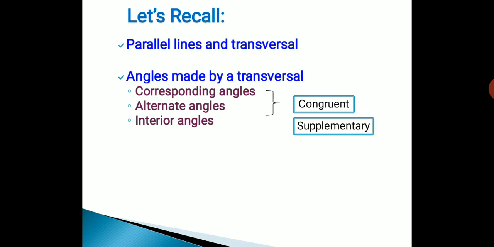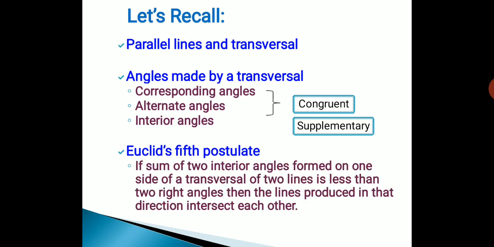Other than this, in chapter 1, we have discussed Euclid's postulates. Now here in this lesson, we require Euclid's fifth postulate in order to prove the properties. So let us quickly go through Euclid's fifth postulate. It says, if the sum of two interior angles formed on one side of a transversal of two lines is less than two right angles, then the lines produced in that direction intersect each other.